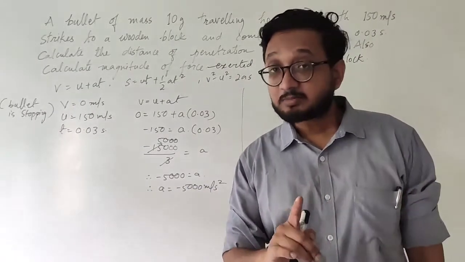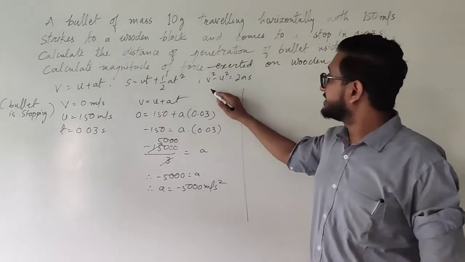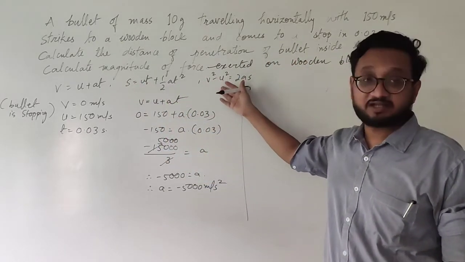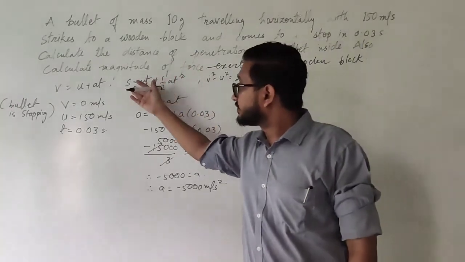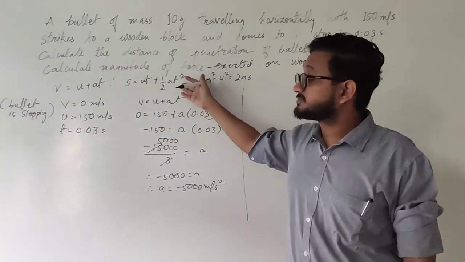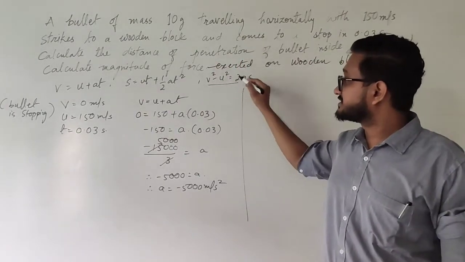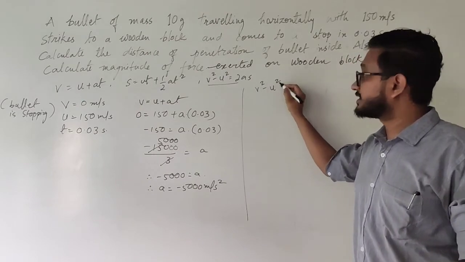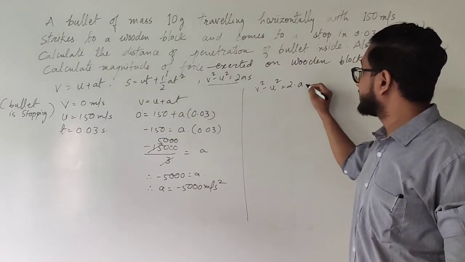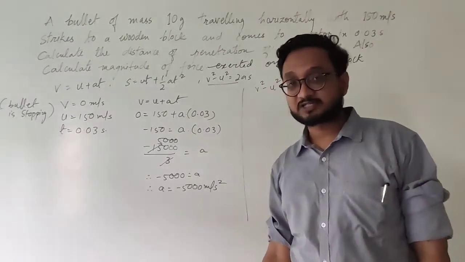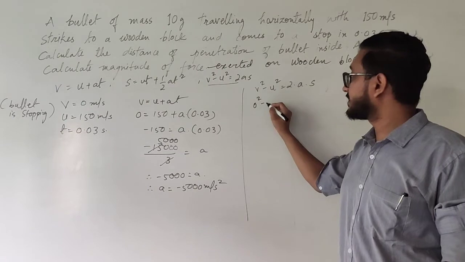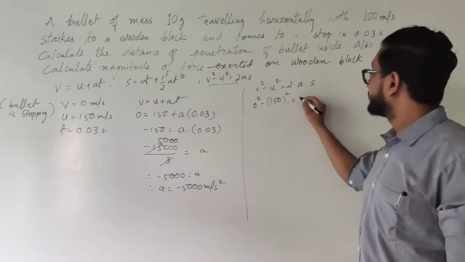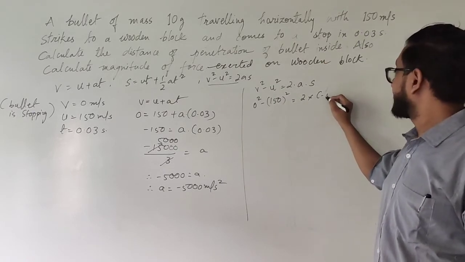The next part is finding the distance. In this case, you can use this one or this one as well. You have initial velocity, final velocity, acceleration and distance. Over here you have displacement and time squared, so instead of that, we can use this one, which is much easier for us to understand. So final velocity v square minus initial velocity u square is equal to 2 into a into distance, or displacement. Final velocity is 0 square, initial velocity is 150 square, is equal to 2 into acceleration, that is minus